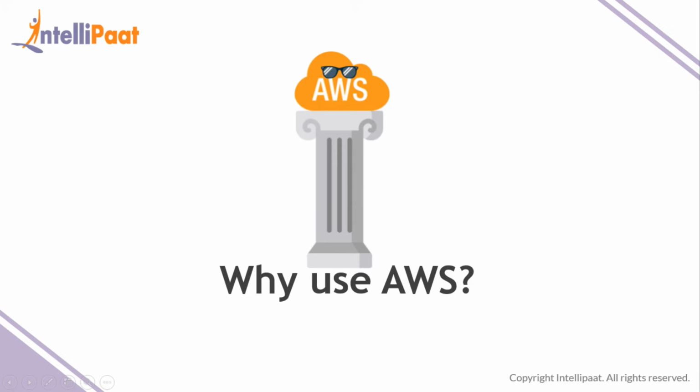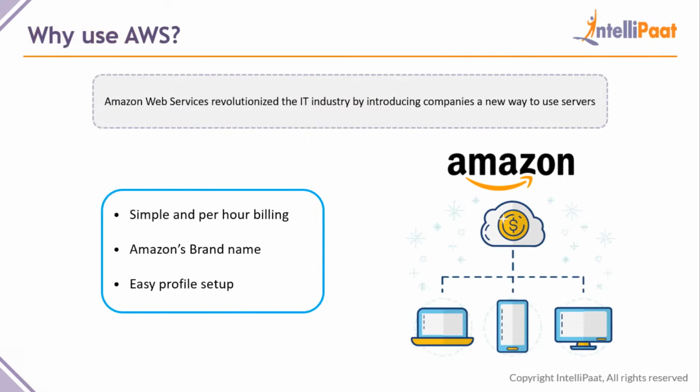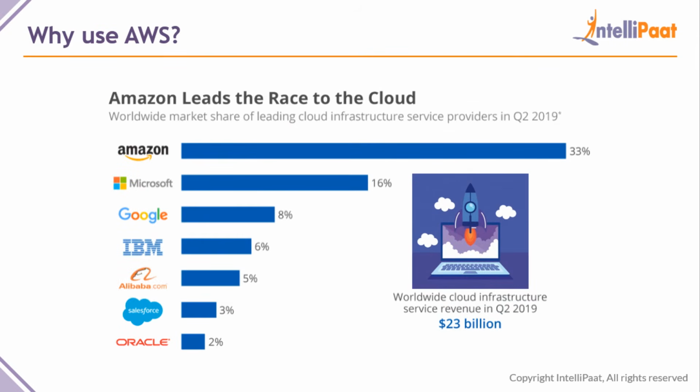Now, why use AWS? This is one of the main topics we have to discuss, because if we understand why we should use AWS, then we can go and learn AWS. So first, Amazon leads the race to the cloud. The #1 cloud provider in the world is Amazon. Second comes Microsoft, then comes Google, IBM, Alibaba, Salesforce, and Oracle.